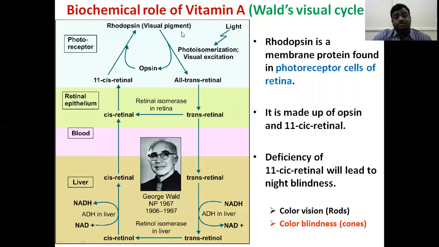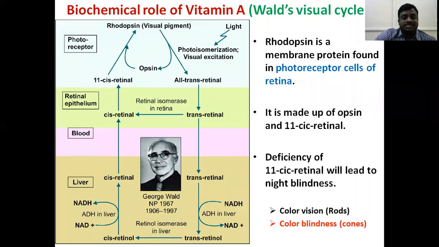So what is rhodopsin? Rhodopsin is a membrane protein found in the photoreceptor cells in the retina. So during the visual cycle, what happens?